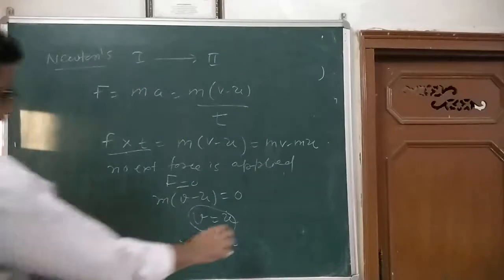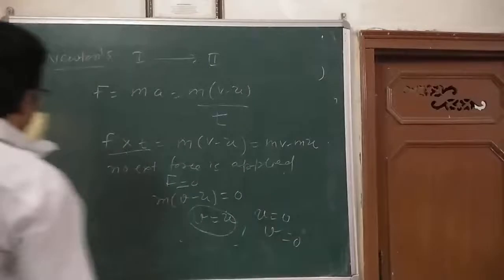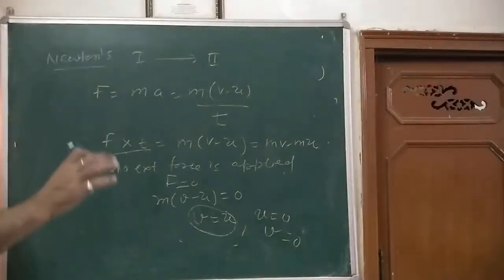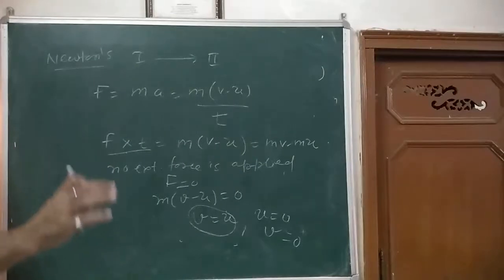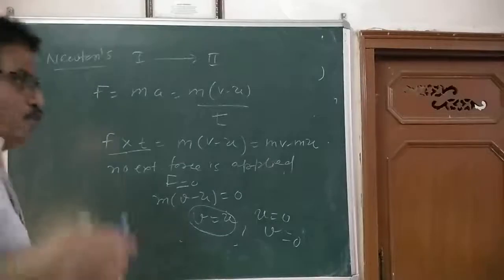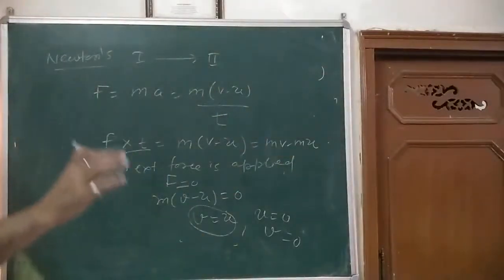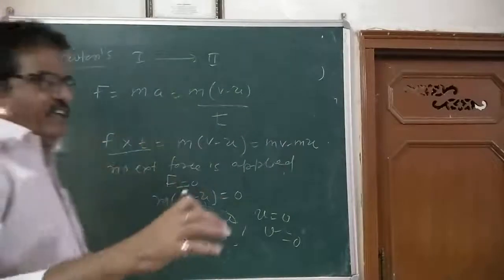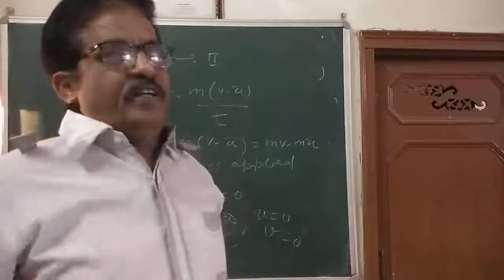Further, if u is equal to 0, then v will also be 0. It means that if the body is initially at rest, it will continue to be at rest when no external force is applied on the body. What is that? This is Newton's first law of motion.